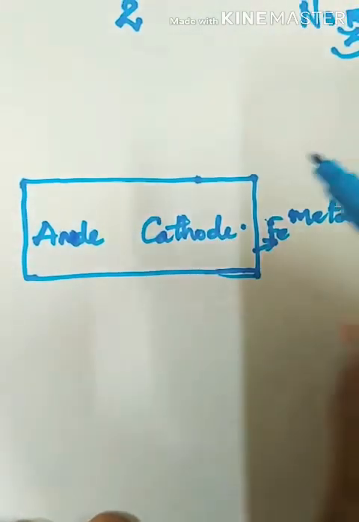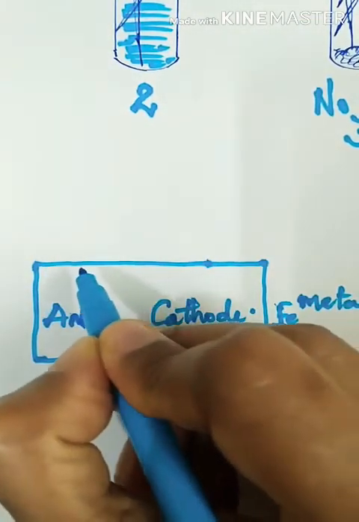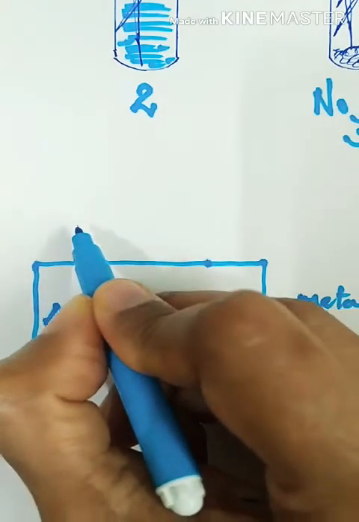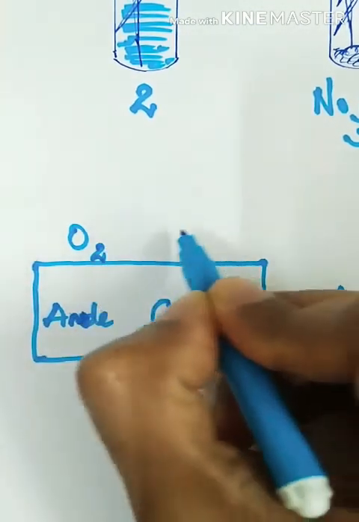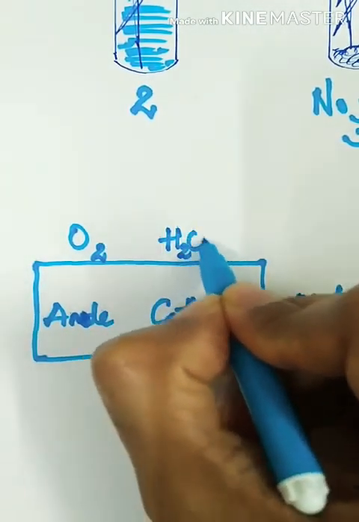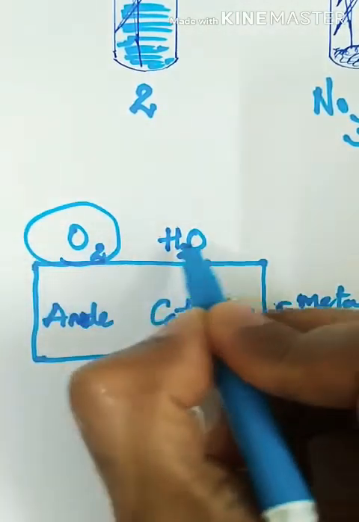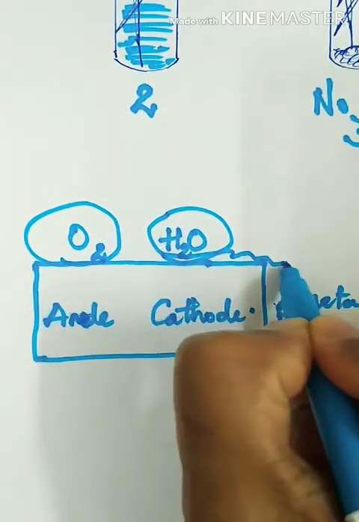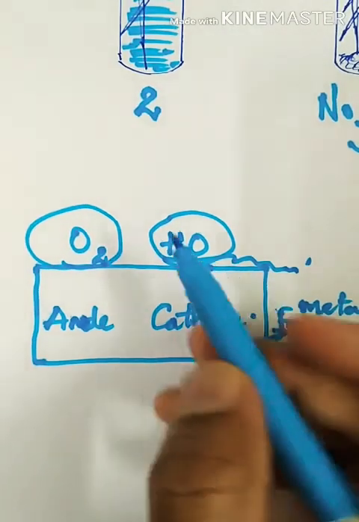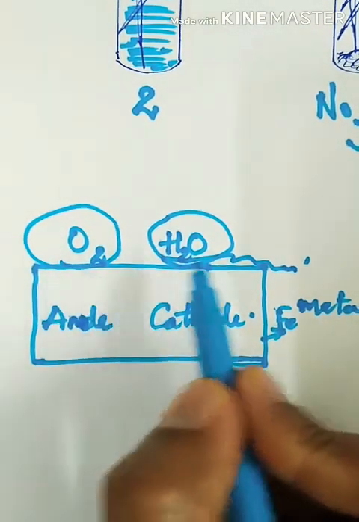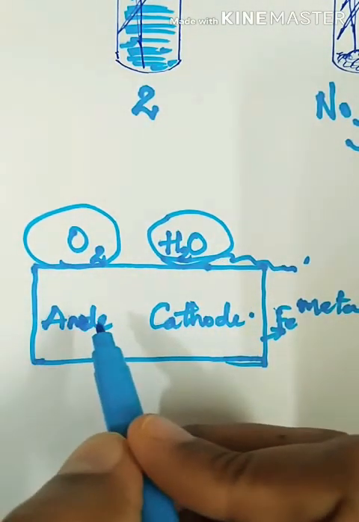One thing that you should remember is that rusting takes place in the presence of oxygen and water. Without oxygen and water, the rusting process will never happen.